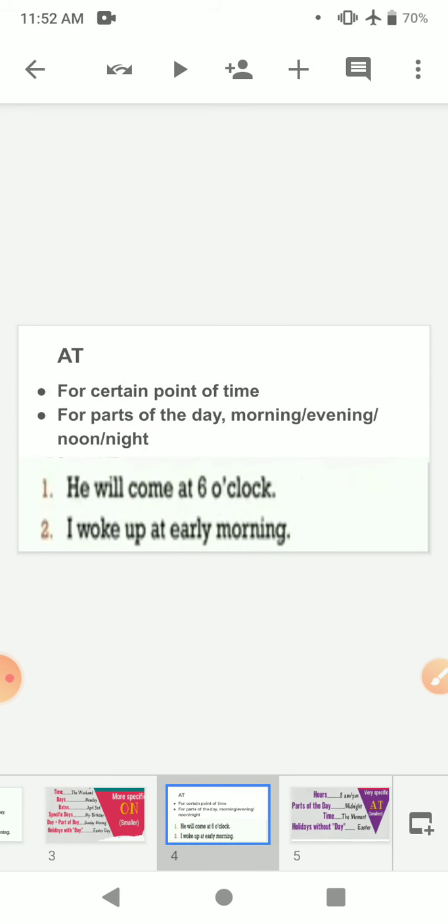Then coming to the second one, at. At is used for a certain point of time or for parts of the day like morning, evening, noon, night. A certain point of time means an exact point of time is given.